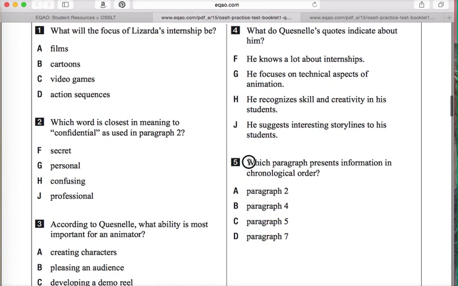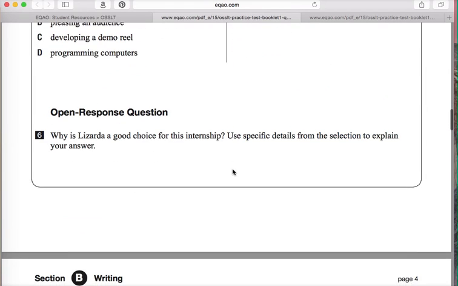This one I'm not going to answer. You can check that one out and answer yourself. You have to read the different paragraphs and determine which one is in chronological order, meaning following the clock or the calendar. Lastly, this is an open response question.